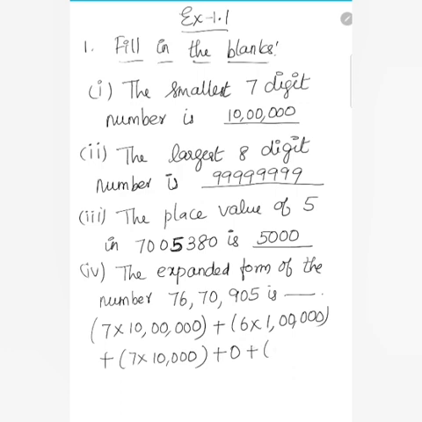Next, 9 is in the hundreds place, so 9 into 100, again 0, then 5 into 1. So this is the expansion of 7670905: 7 into 10 lakh, 6 into 1 lakh, 7 into 10,000 plus 0 plus 9 into 100 plus 0 plus 5 into 1.